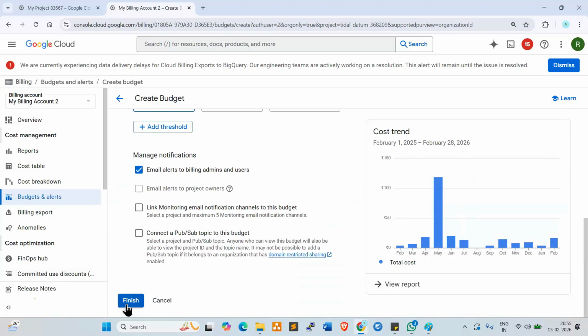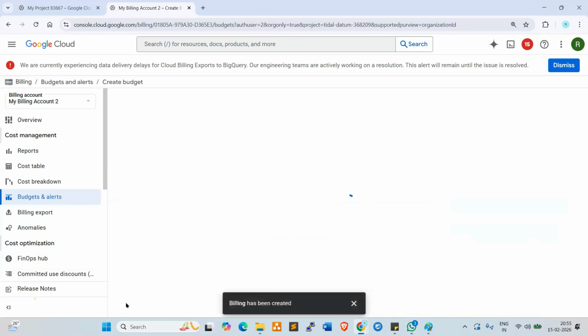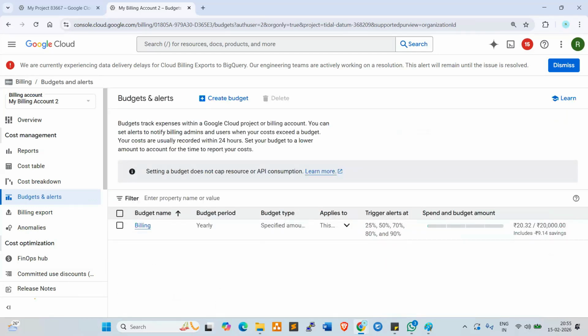Click on finish. Now look at here. These are the thresholds. Once a threshold reaches, we'll get notified through email.